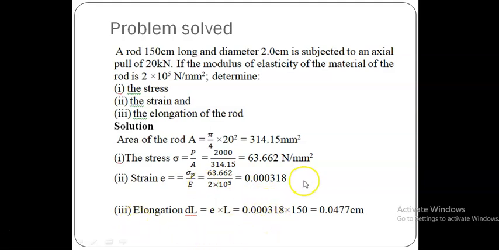Next, by knowing this strain, we can find del L, that is the change in length or elongation, which is equal to strain into original length, because strain is equal to change in length divided by original length. From this we find the deformation is 0.0477 centimeter.